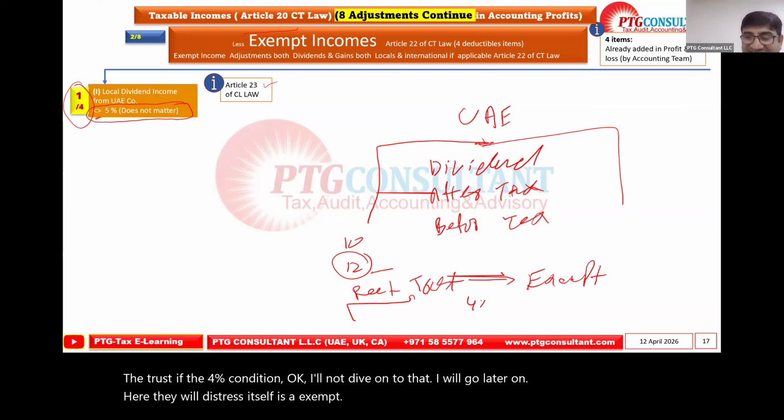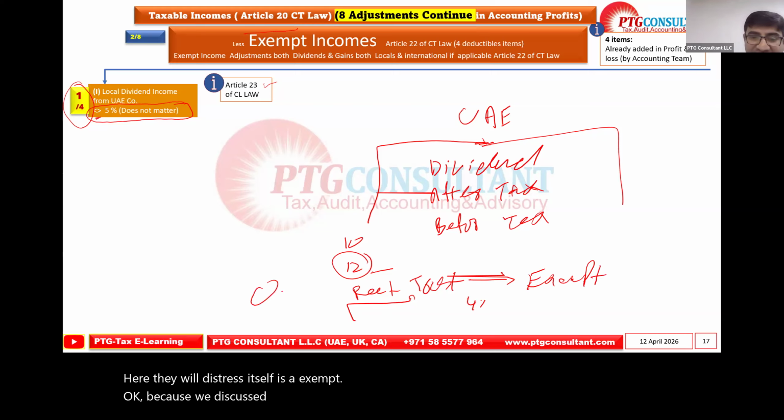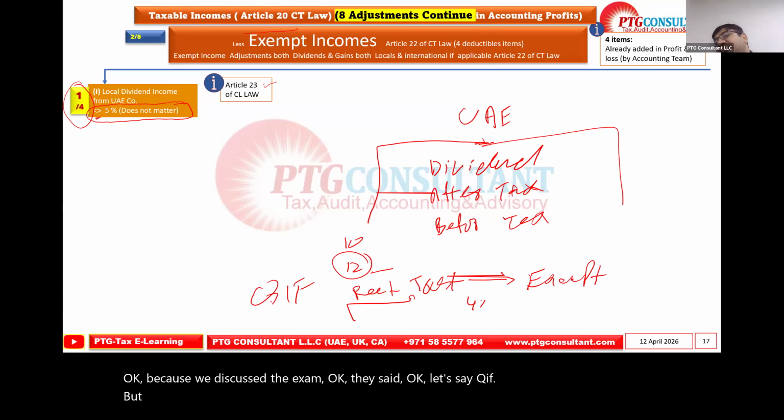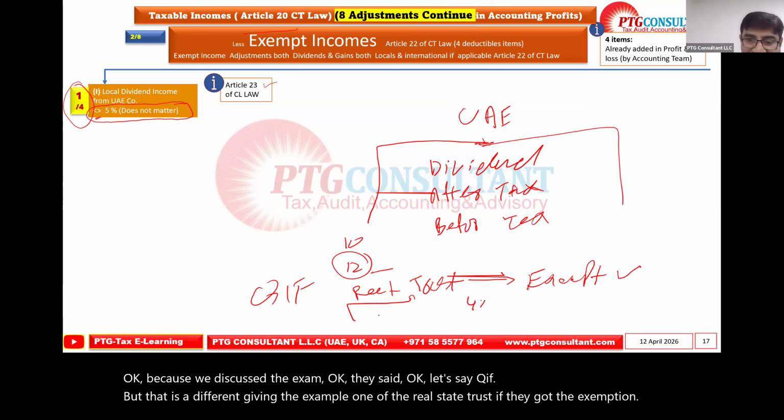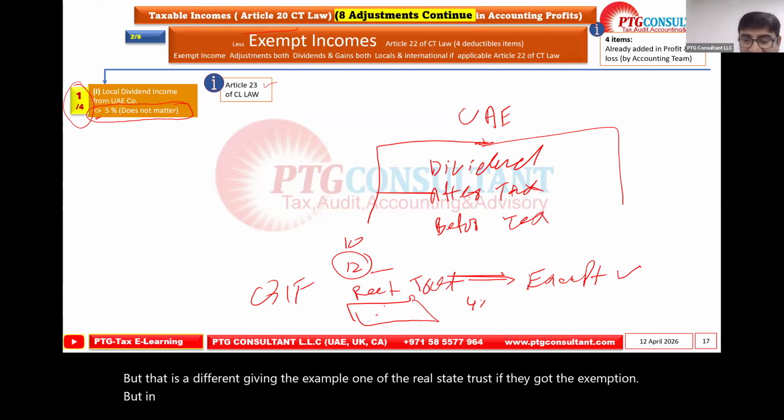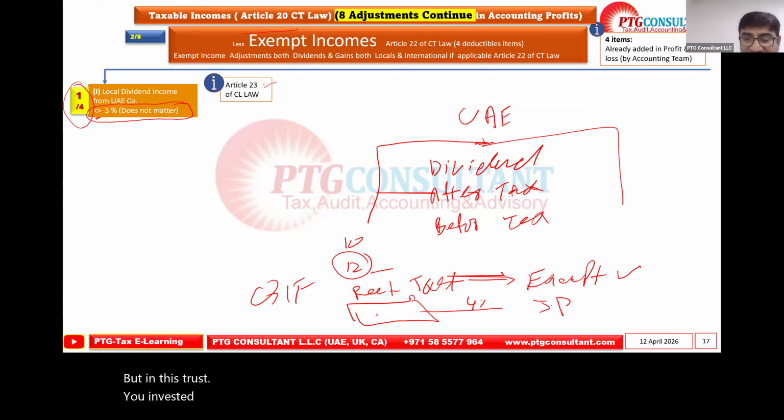Because we discussed the exempt, they said, okay, let's say QIF, but that is a different trust. I am giving the example: one of the real estate trusts got the exemption, but in this trust you invested as a juridical person. Again, the concept of a juridical person.